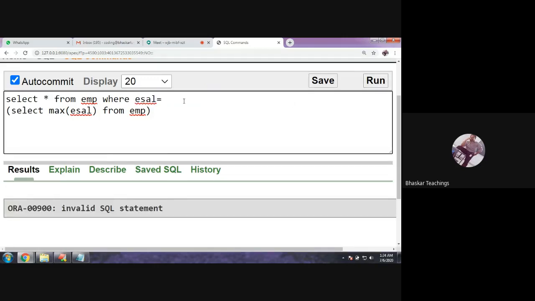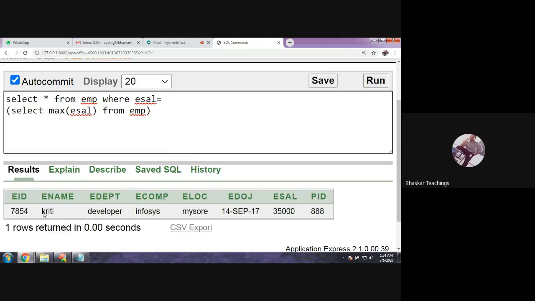So run it again, equals to, yes. So this person: 7854 EID, Kriti, developer, Infosys, Mysore, 14 September 17, 35,000. So this is the details of the employee. This record is retrieved by this subquery. So, inner query and outer query. This is an example for